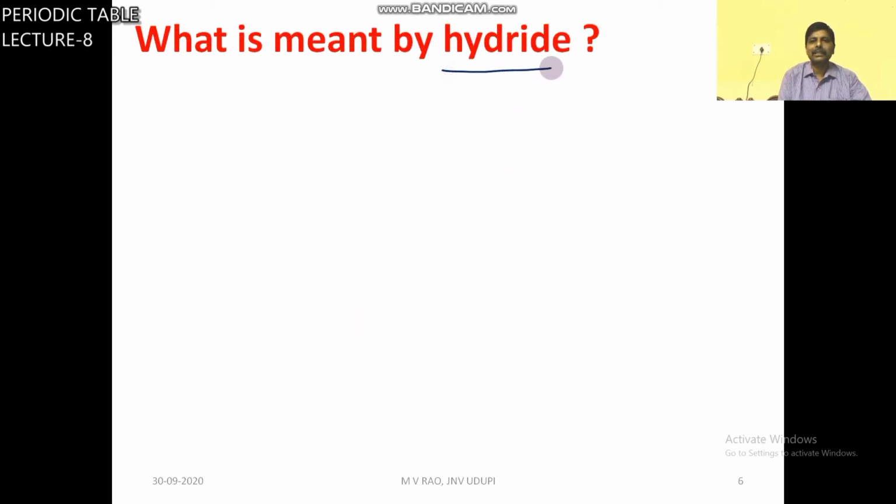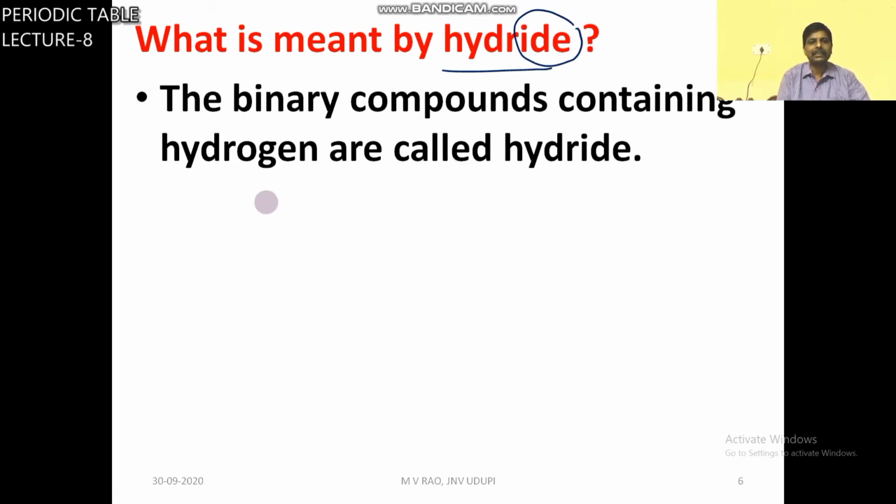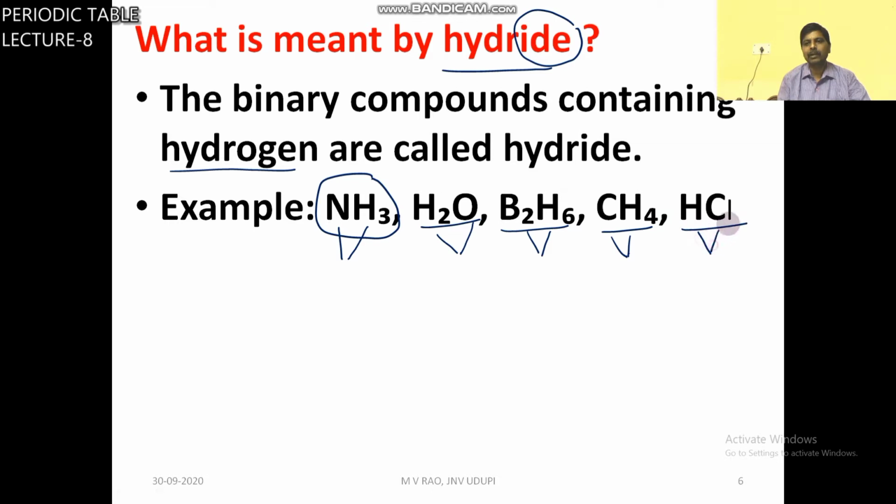Hydride is also a binary compound which contains hydrogen. So here nitrogen and hydrogen, oxygen and hydrogen, boron and hydrogen, carbon and hydrogen, hydrogen and chlorine.